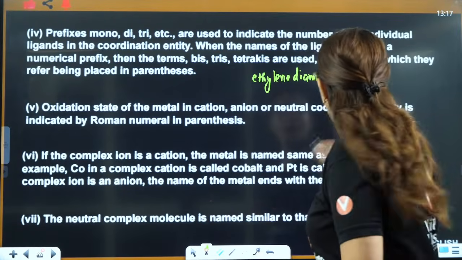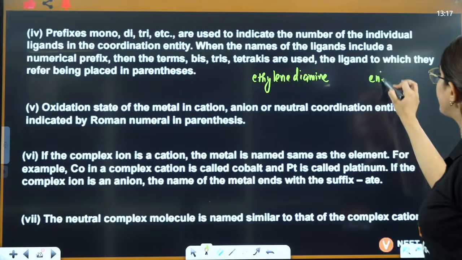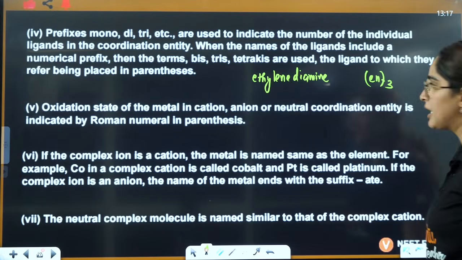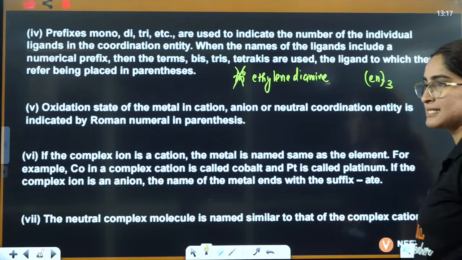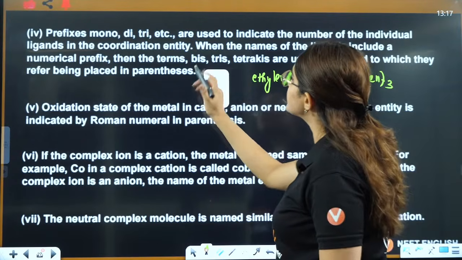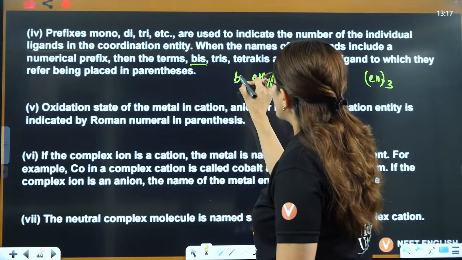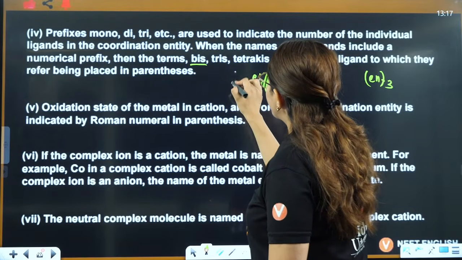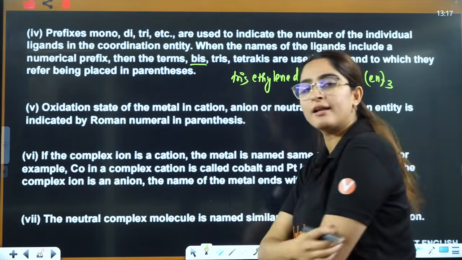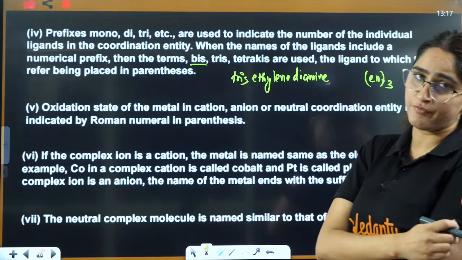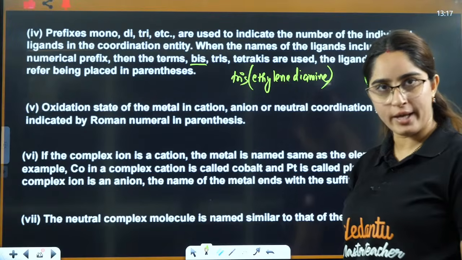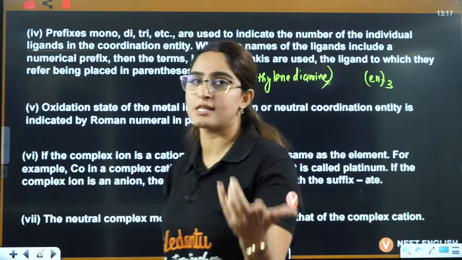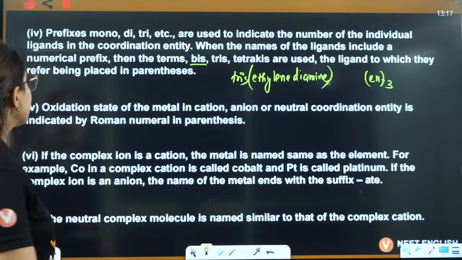Now let's say you have 3 ethylenediamine. If you write tri, this will be wrong here, right? Then you have to use bis for 2, tris for 3, tetrakis for 4, pentakis for 5, and this will be in brackets, if in the name of the ligand itself you have di, tri, tetra, right?